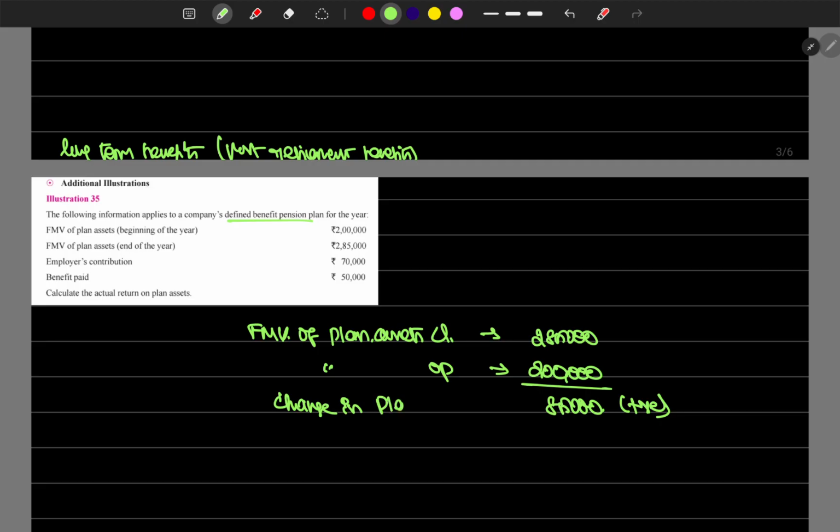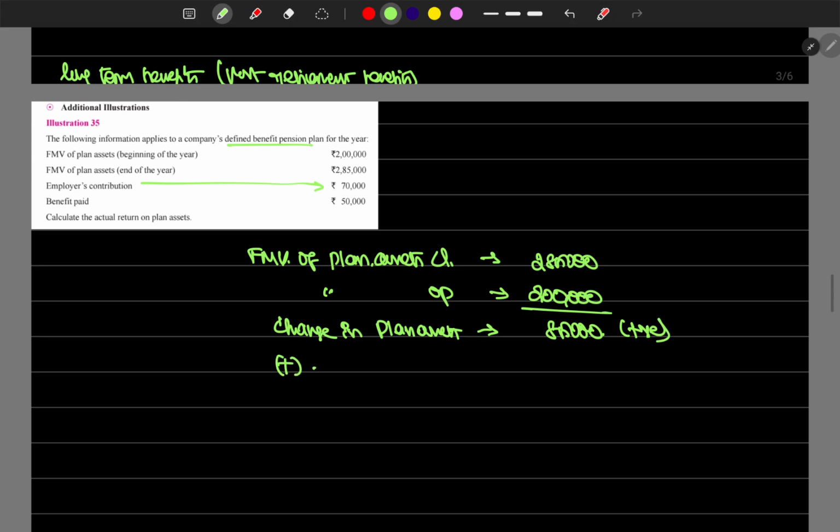From that, the employee contribution is rupees 70,000, and benefits paid to employees are rupees 50,000.